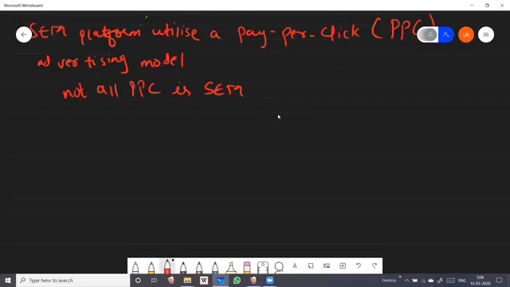Okay, students, but not all pay per click is SEM, as we have seen that SEM uses only paid ads. And SEO can be paid and unpaid both. So SEO is a component of SEM, students. Okay, students, so we'll just see what is Google AdWords.